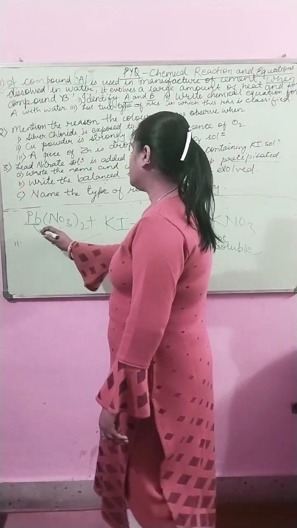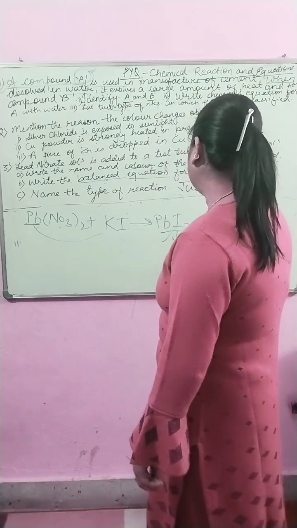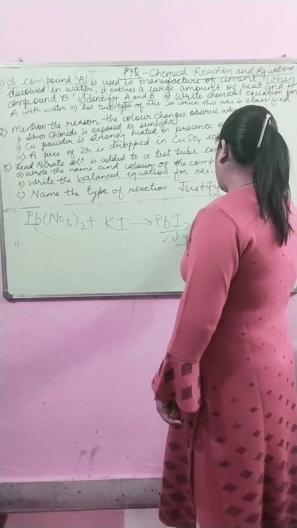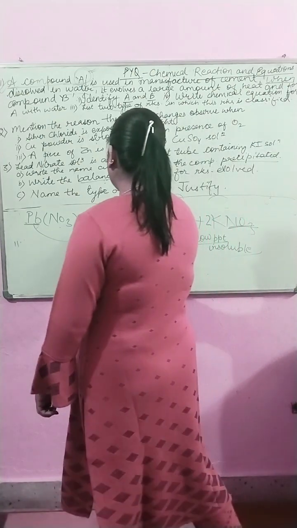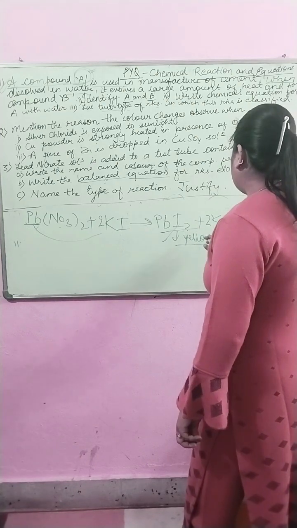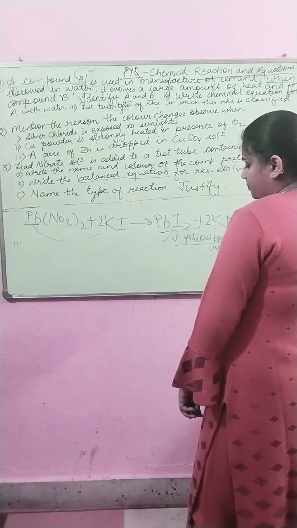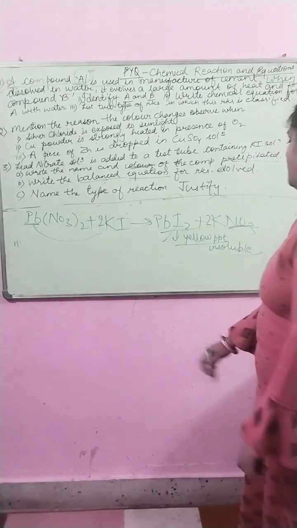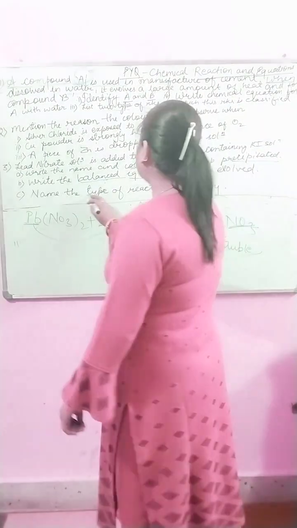So here what is Pb? Pb is 1, NO3 is 2 here and here it is 1. So what will we write here? 2. So 2KI, and it is also 2. So Pb(NO3)2, lead nitrate. So this is balanced.